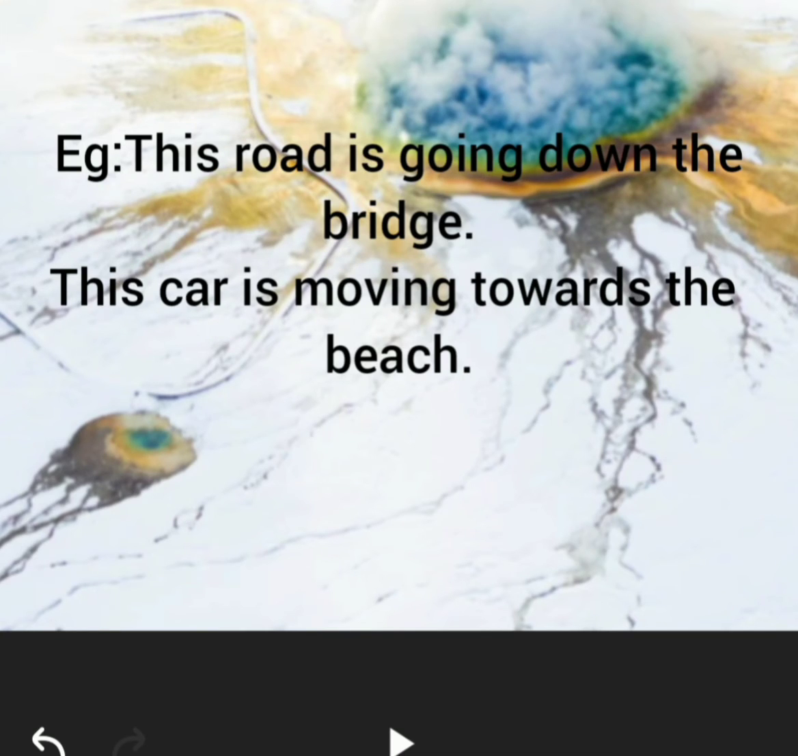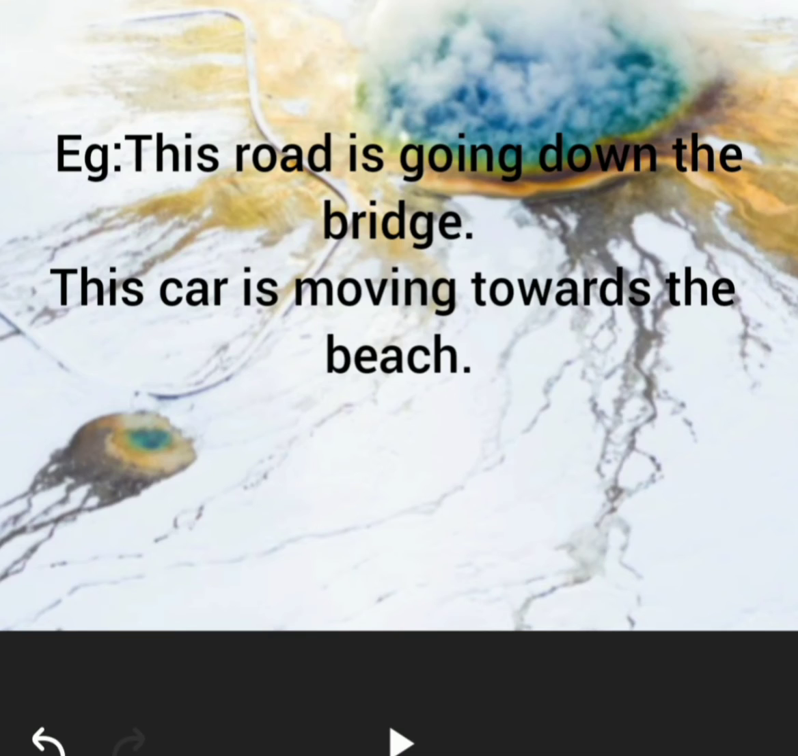The example is, this road is going down the bridge. It also shows the direction where that road goes. The road goes down the bridge. This road is going down the bridge. It also shows the direction of the road.